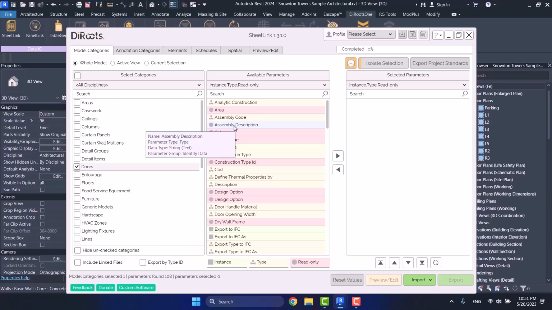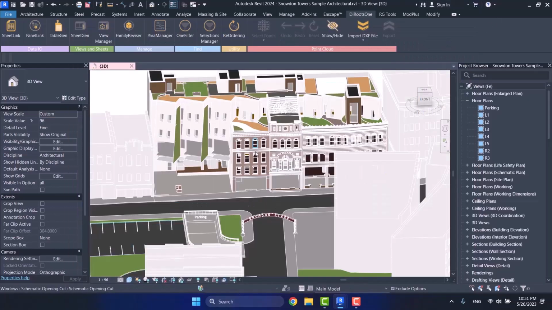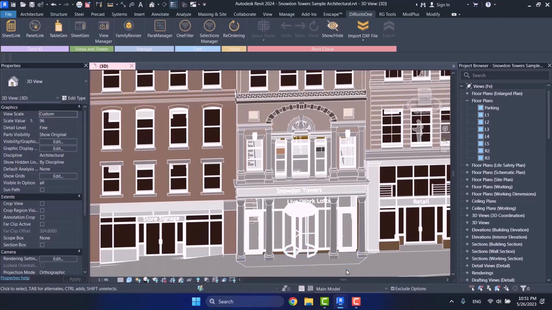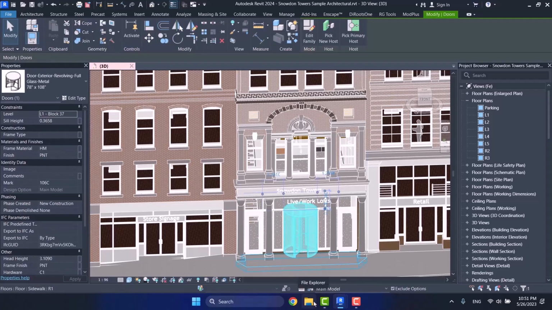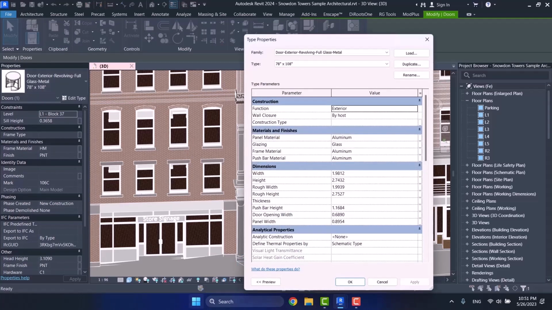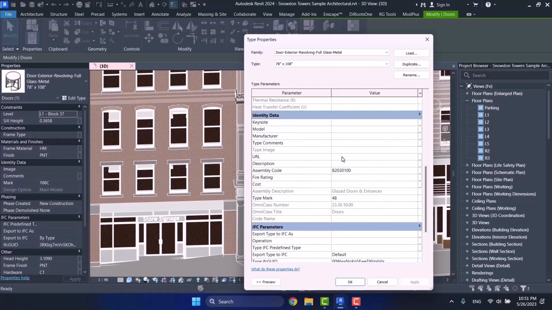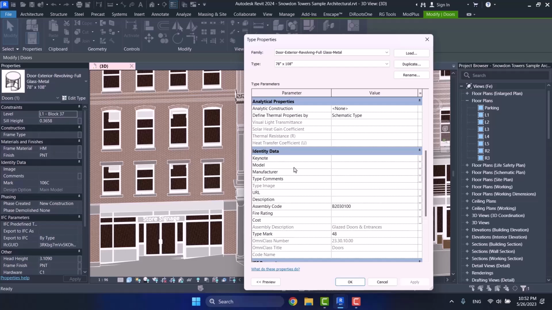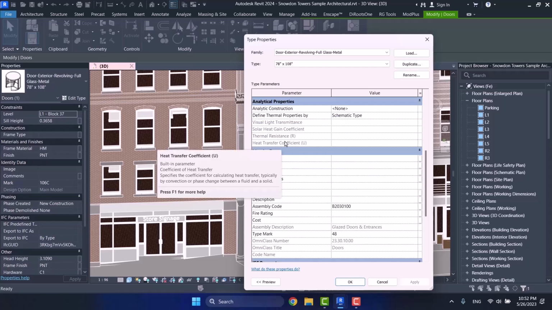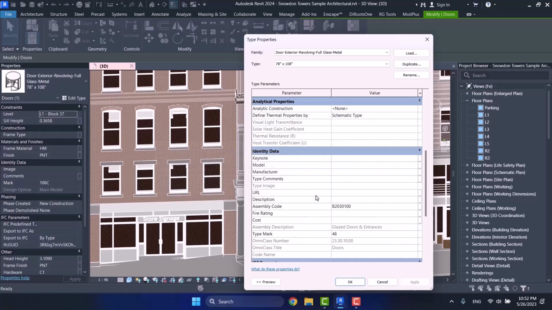It means this read-only parameter is depending on a type parameter. Now let's take a look. I come here in project, and then as an example, I choose this door. And then I come to its edit type. It says that its type is type, right? I scroll down, and here you can see that we have assembly description. It is inactive, you cannot change it. Can you see? All of these are read-only parameters. So you cannot change the data, you cannot change its numbers.